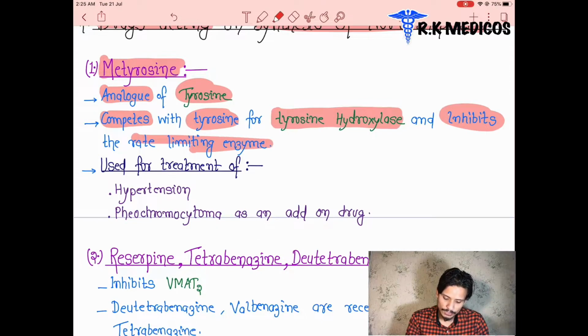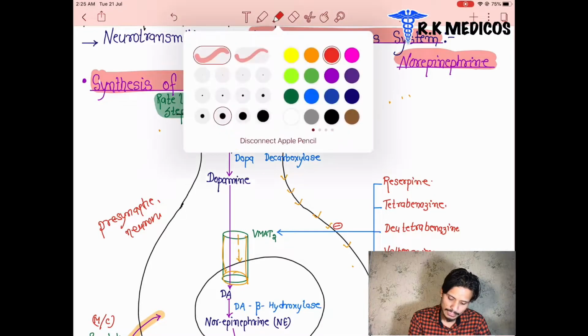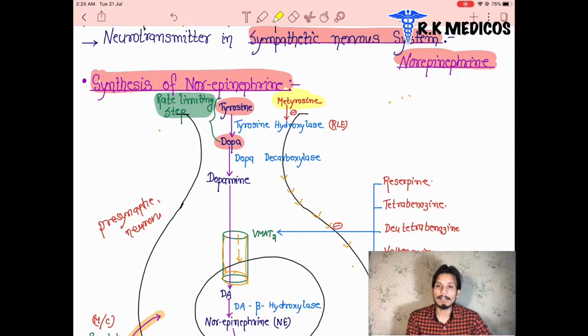What we discussed in the first stage, we can see here: tyrosine is converted into dopa in the presence of the enzyme tyrosine hydroxylase. And here we can see the drug performing its action, that is metyrosine. This is the rate limiting enzyme. They inhibit the activity of this tyrosine hydroxylase enzyme, so it is not converted into dopa. So it is the inhibitor of it. They inhibit the rate limiting enzyme, and thereby inhibit the synthesis.